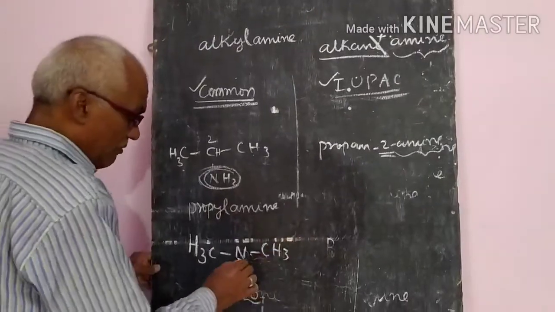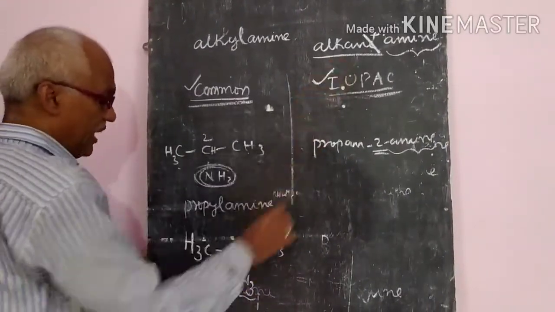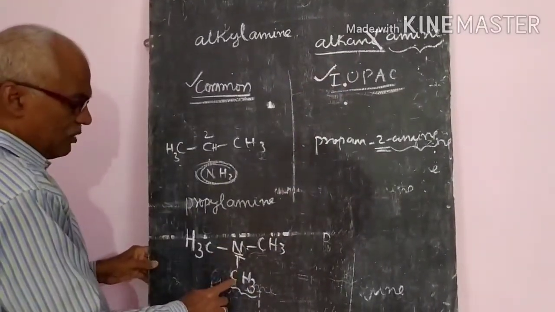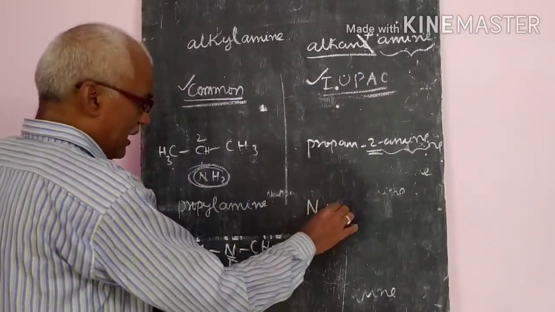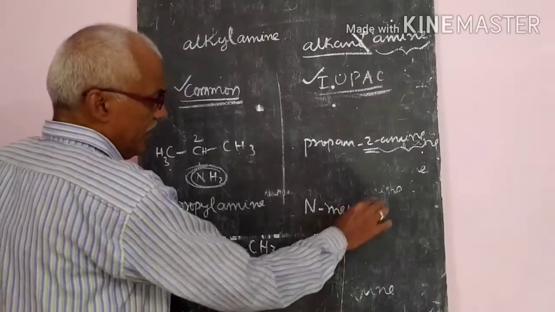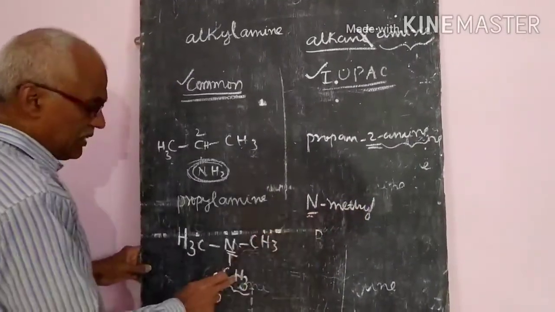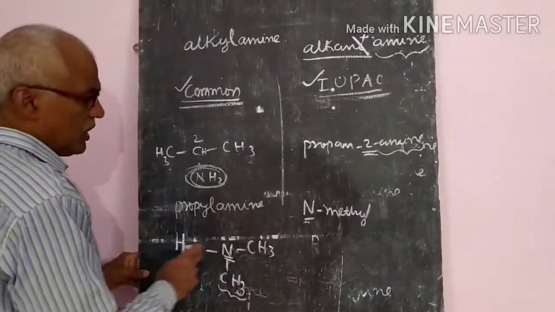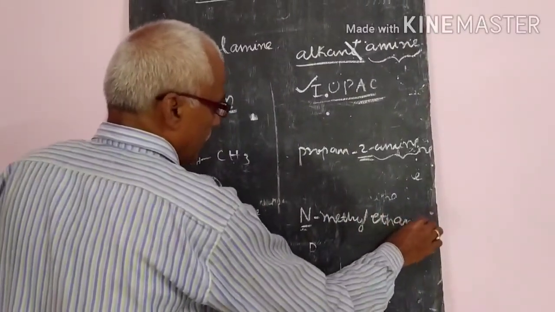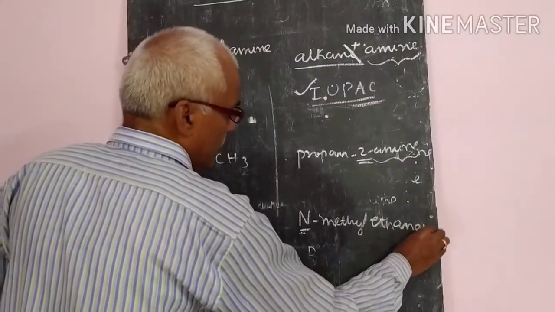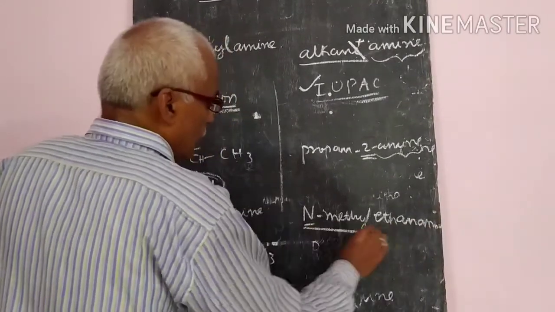But here, whenever we are writing the IUPAC name, where the methyl group is attached, that nitrogen we will mention as N-methyl. That means at the nitrogen, the methyl group is attached. That means 2 carbon atoms, that is ethanamine. So like this, we will write it down.